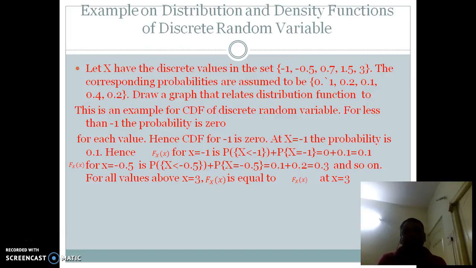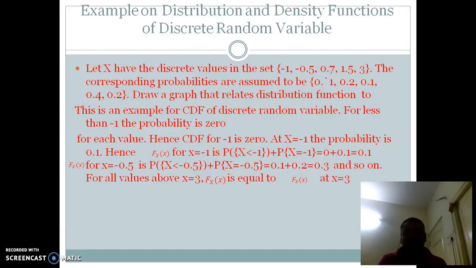An example on distribution and density functions of a discrete random variable. Let capital X have the discrete values in the set -1, -0.5, 0.7, 1.5, 3.